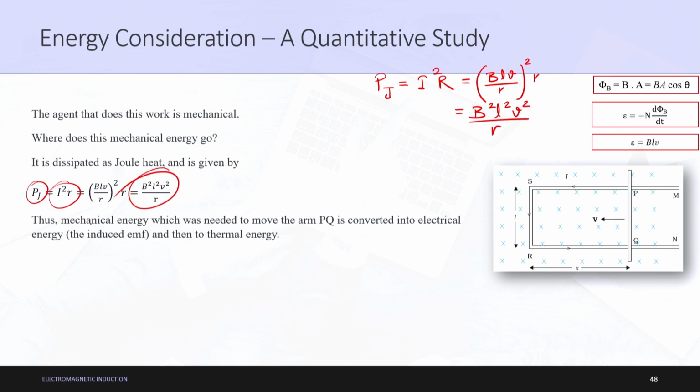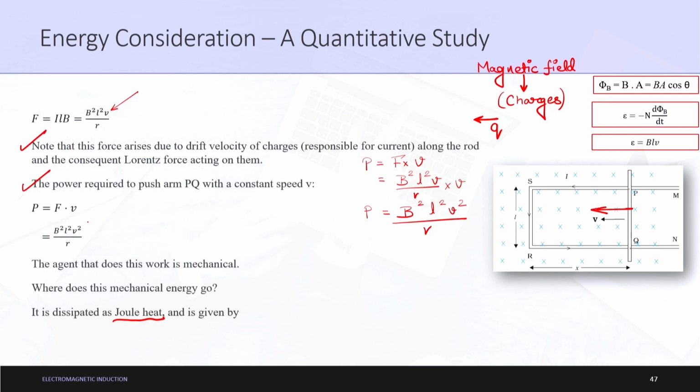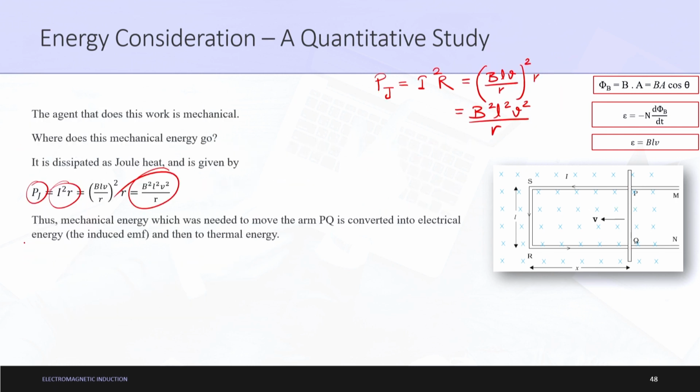So, this formula and this formula are both the same. As they are the same, it is quite evident that, for an ideal condition, and please remember the assumption involved, there was no dissipation of energy due to any friction when moving the conductor PQ towards the left.